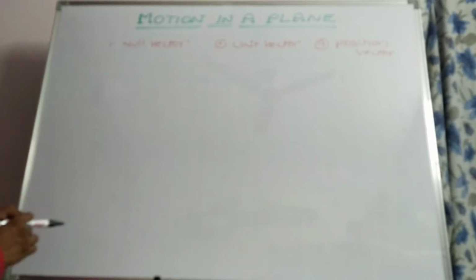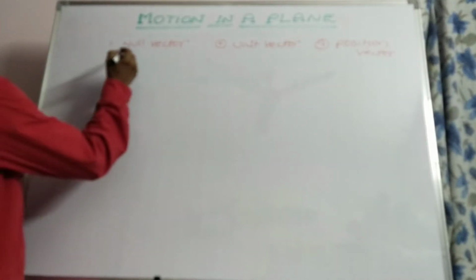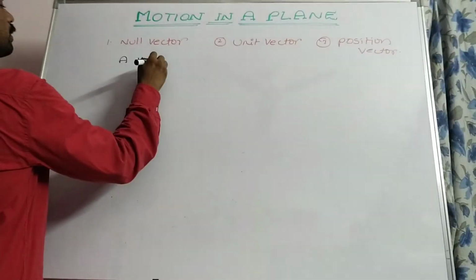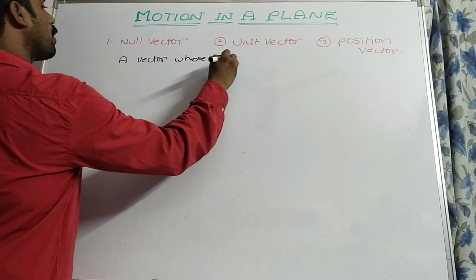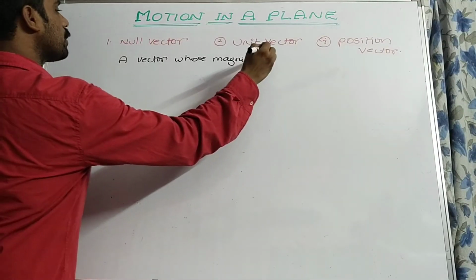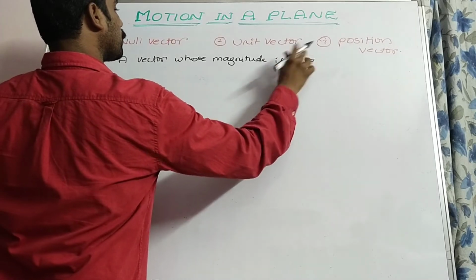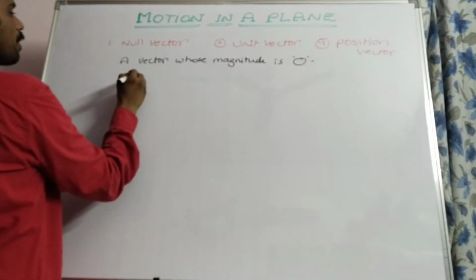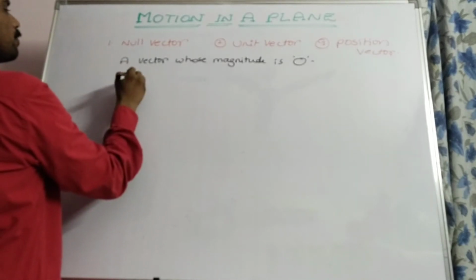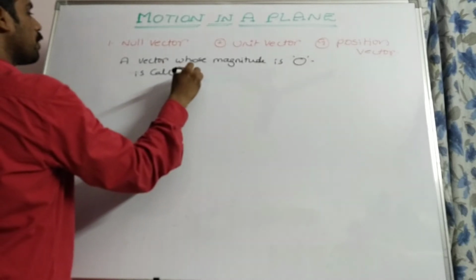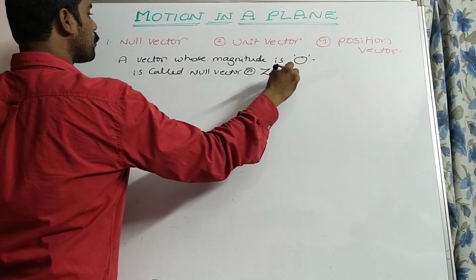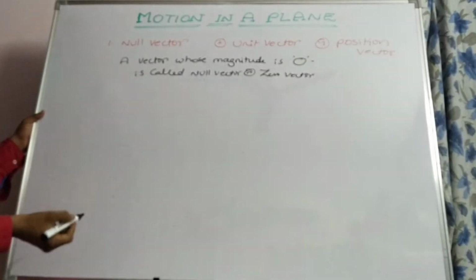Of course, what about the null vector? A null vector can be defined as a vector whose magnitude is 0. A vector whose magnitude is 0 is called a null vector or zero vector.